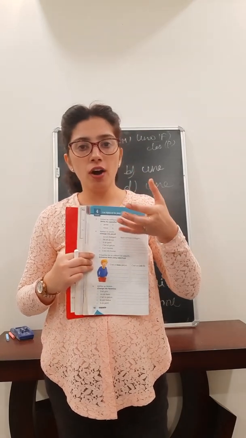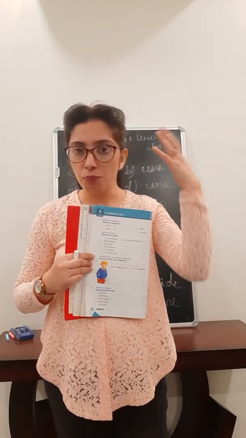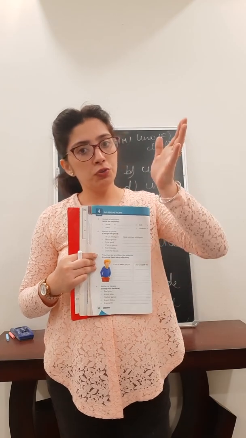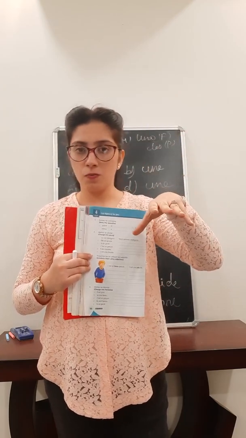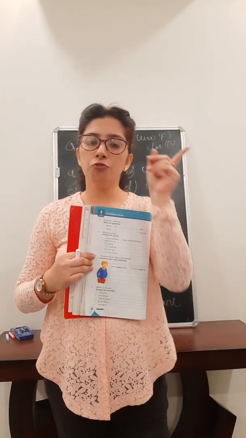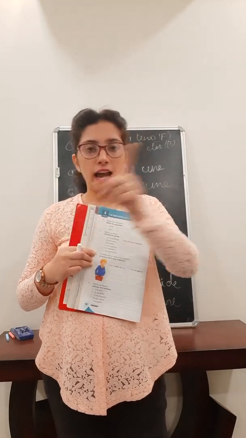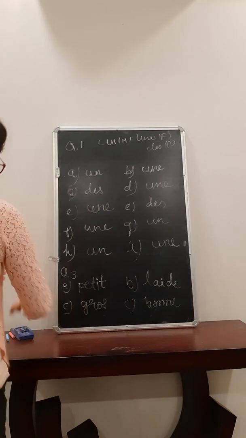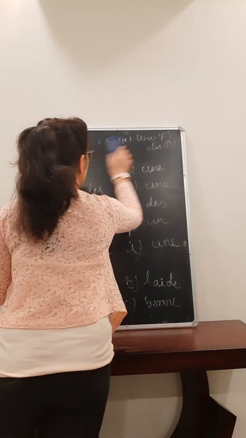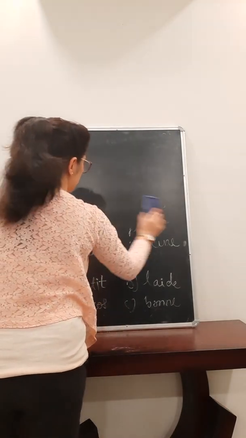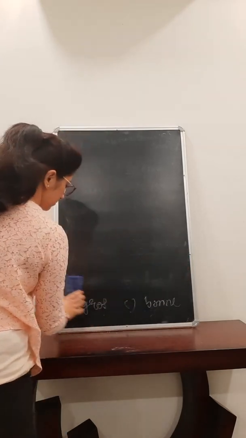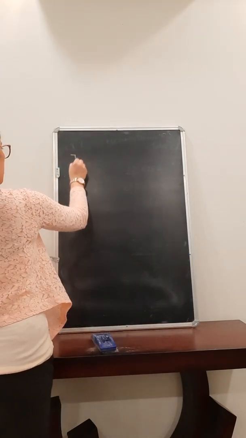So whenever you get sentences for plural, you are going to see the singular portion and in front of that the plural one, and convert it like that. Suppose I am giving you one example. Suppose I am writing the verb être.